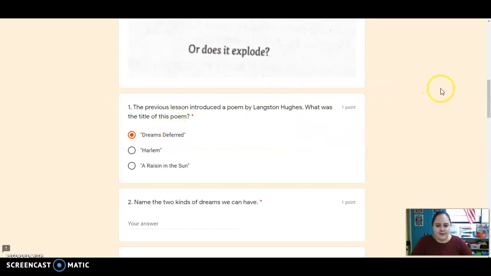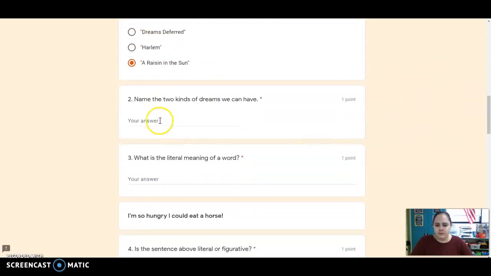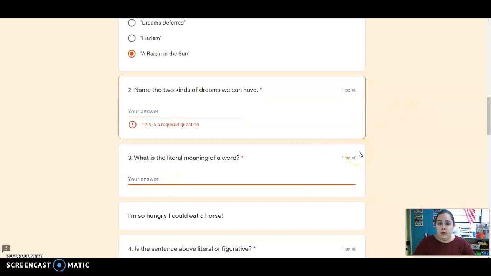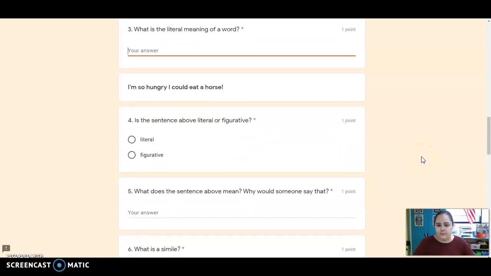Okay, so it says the previous lesson introduced a poem by Langston Hughes. What was the title of this poem? Dreams Deferred, Harlem, or A Raisin in the Sun? Name the two different kinds of dreams we can have. So if I say, I am dreaming, I could mean two different things. What are those two different kinds of dreams that we have? And number 3, I just went over this. What is the literal meaning of a word? Go back and listen to that vocabulary.